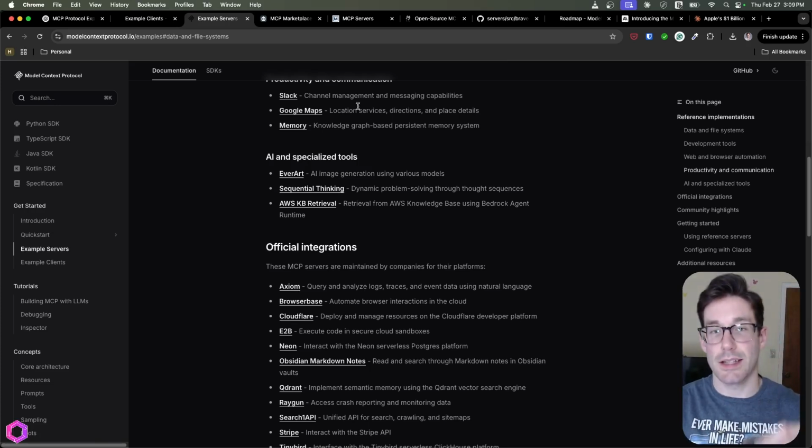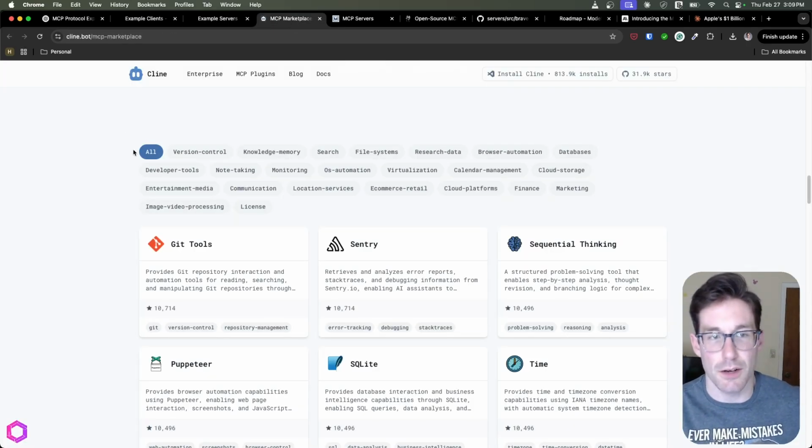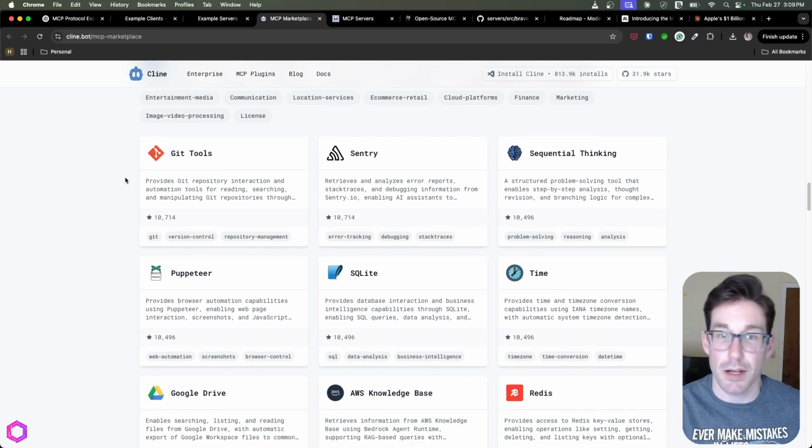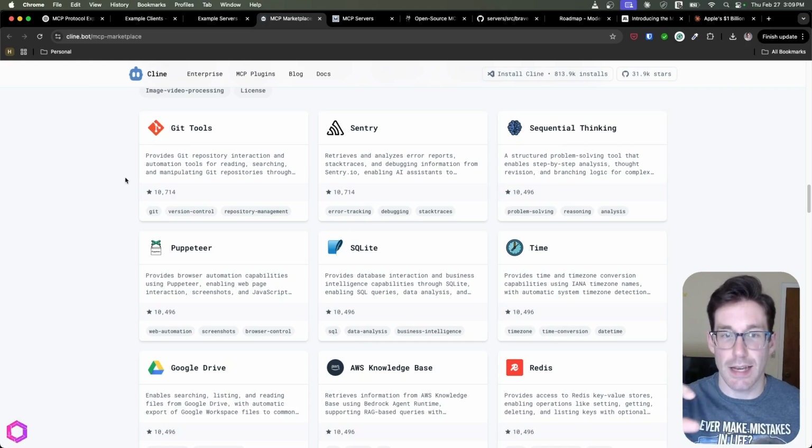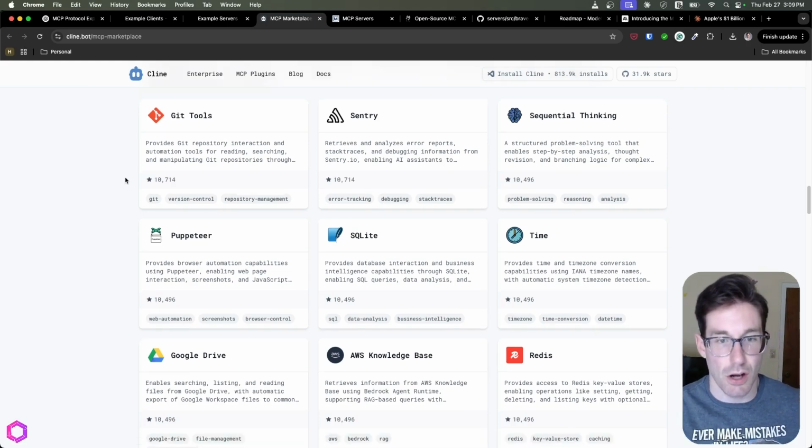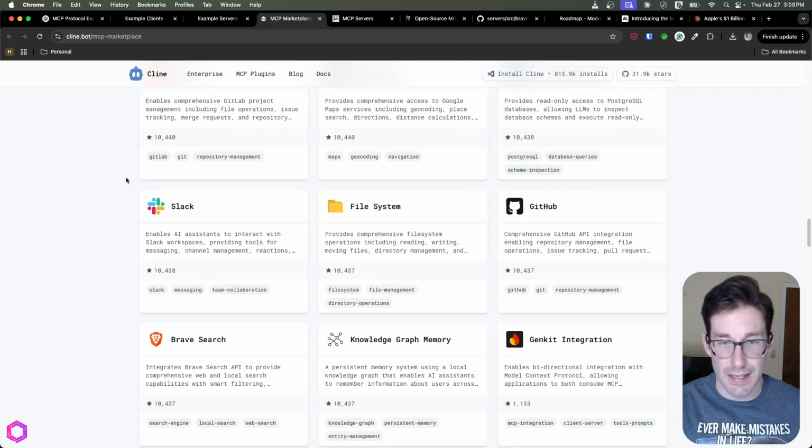But there's also, like I said, the open source community that has a bunch of servers they're building and sharing with each other. And that's what these marketplaces show. Cline itself is kind of like Cursor, but not Cursor, but Cline. They have a bunch of plugins as well, so you can plug these into your IDE, and your IDE then can interact with these other services. So these are all different types of servers you can search through, download and use with your AI from your IDE when you're coding things.